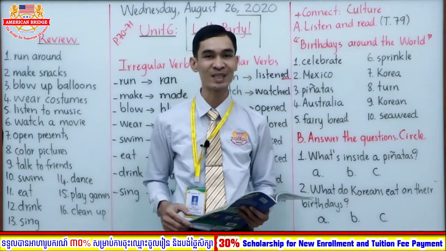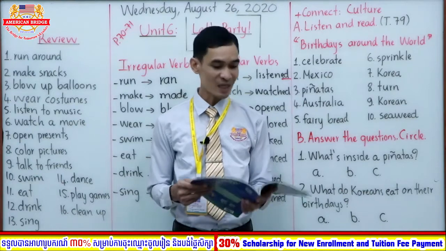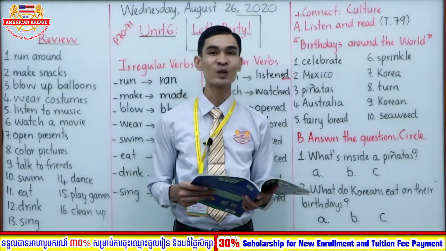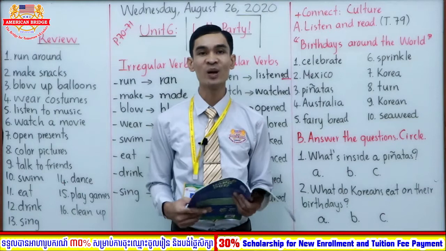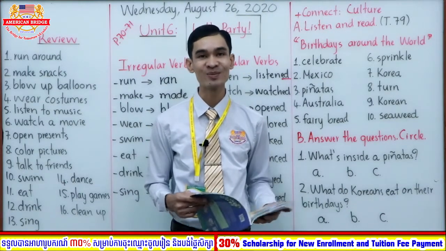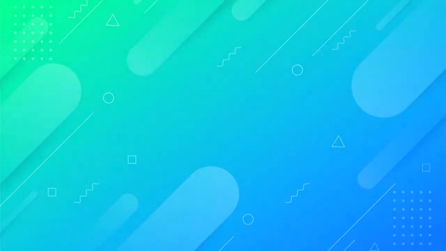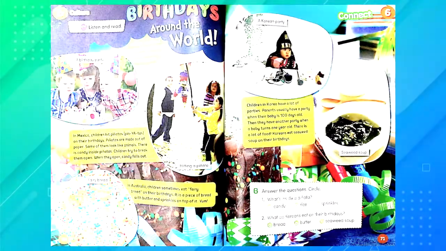Okay, so after reading all of these difficult words, when you listen, you have to highlight the word that you cannot read. And after that, I will read one more time for you. Okay, so now I would like you to listen to the track first, and after that, I will read all the words and explain you all the meaning. Okay? Now, listen. A. Listen and read.